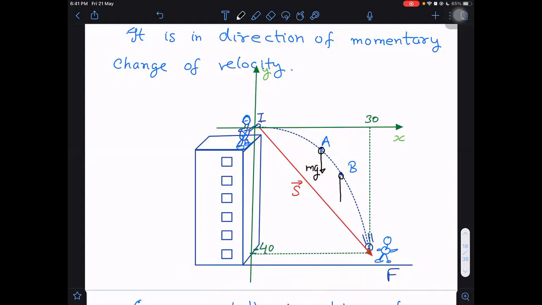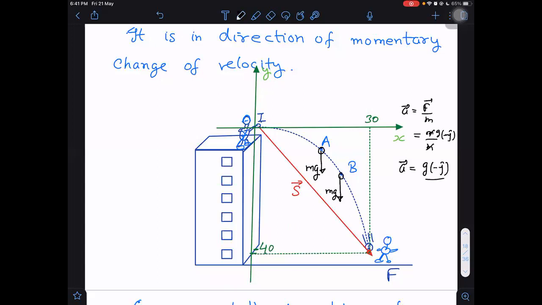Similarly, what will be the direction of force at B? Again downwards. So what will be the acceleration direction? Acceleration will also be equal to g along which direction? Minus j cap, because the formula for acceleration is force per unit mass, which is mg divided by m. So it is g only, but the direction of g is minus j cap. Why minus j cap? Because I have chosen the y axis pointing vertically upward. So the direction downwards will be minus j cap. Okay, is it clear? Yes, sir.